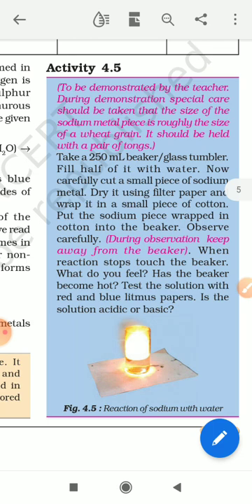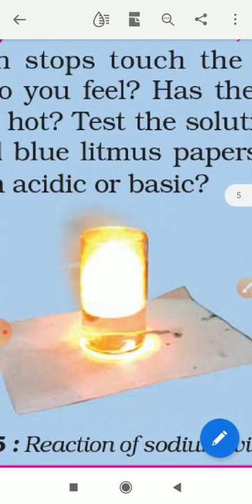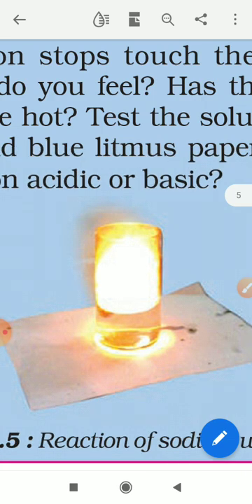You can understand it like this: first place one beaker and fill it with 250 ml of water. After some time, put one piece of sodium metal inside it. After some time, what will you observe? You will observe what is shown here: the sodium metal starts to burn. So it proves that sodium burns vigorously in the presence of water.